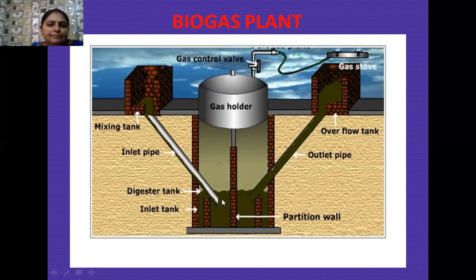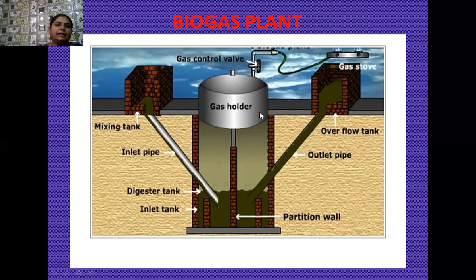So whenever the decomposition of this organic debris and slurry of cow dung or gobar takes place by microorganisms, then during this decomposition process, various component gases of biogas such as methane, carbon dioxide are generated, and these gases exert a pressure over this gas holder.